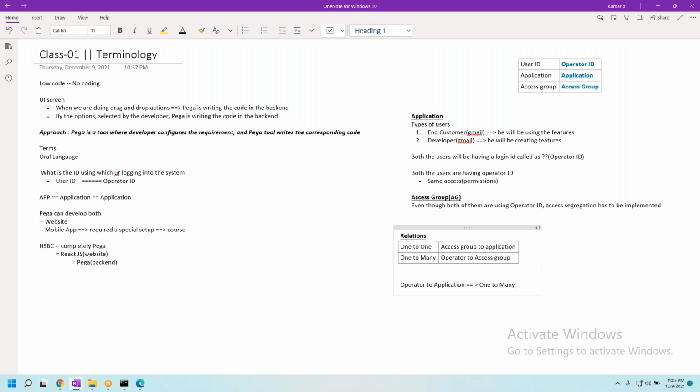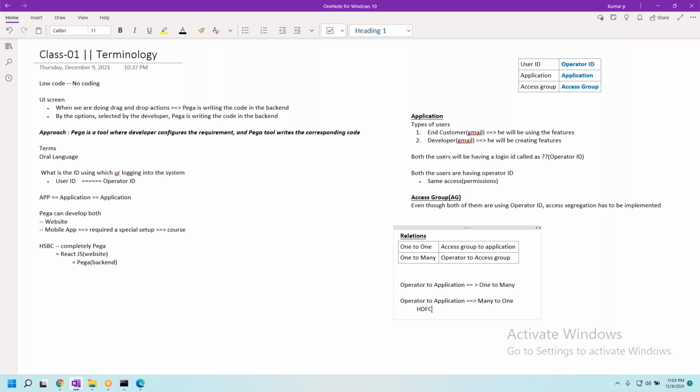One-to-many. From Pega point of view, it is one-to-many. Because see, let's try to talk about your answer only. Basically, what you talked about is operator to application is many to one. Okay, yes, I understand what you are saying.